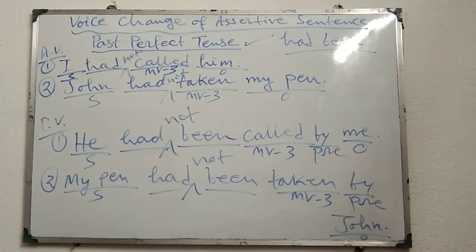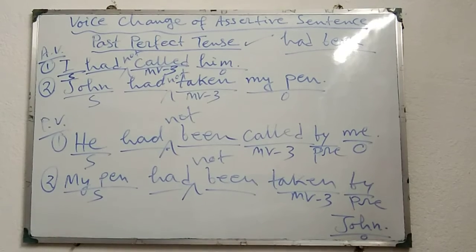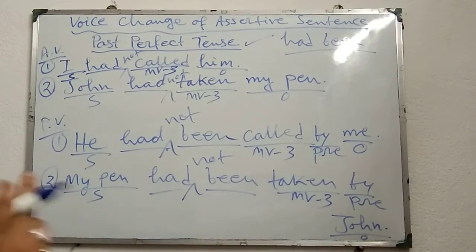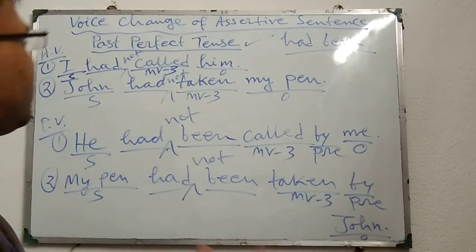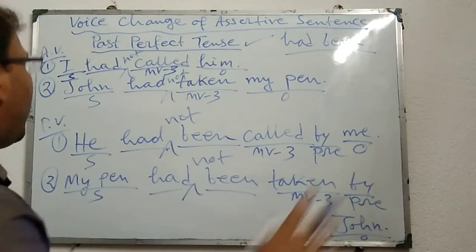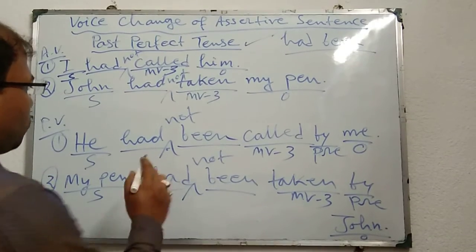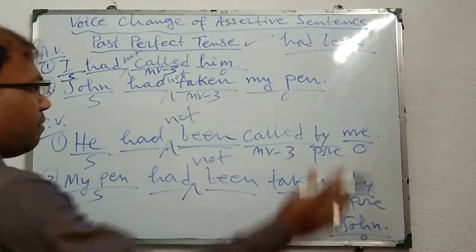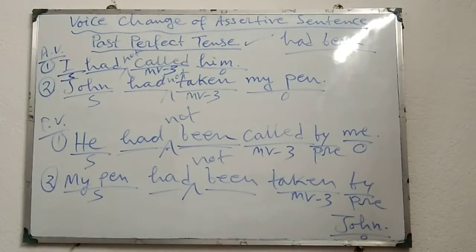That means if the assertive sentence in past perfect tense is in the negative structure, then we have to place not just after had in both active and passive voices. In this way, we can change assertive sentences, affirmative and negative both, in past perfect tense from active to passive voice. That means in past perfect tense, we have to use had and been, thereafter MV3. And if the sentence is negative, had not been.